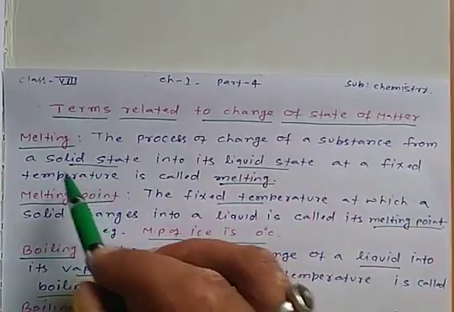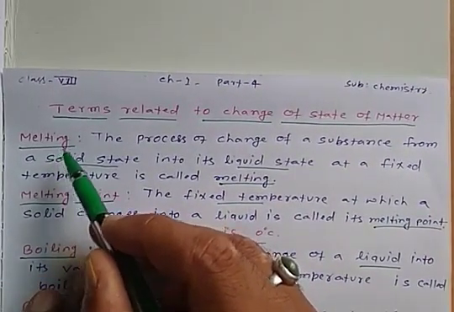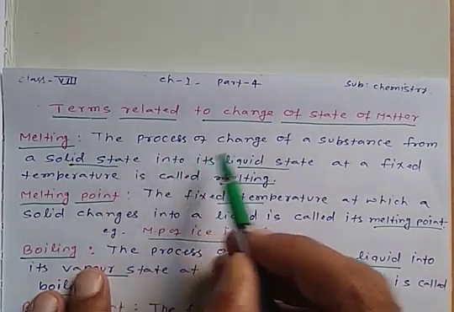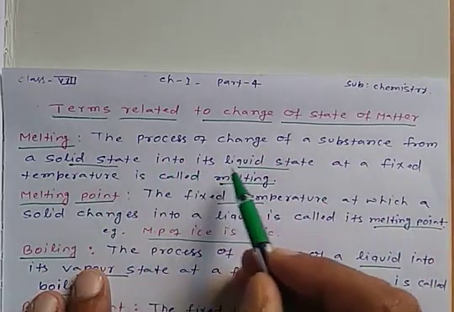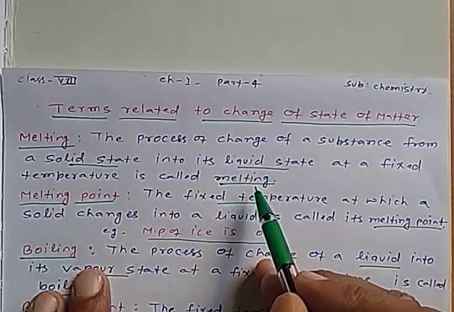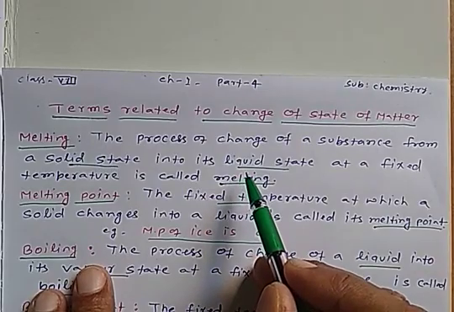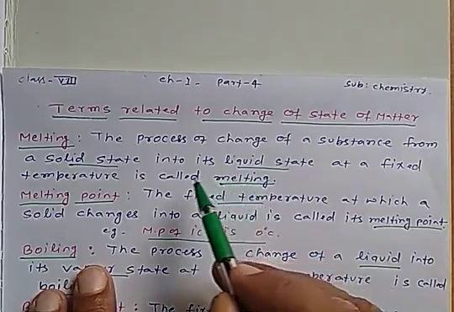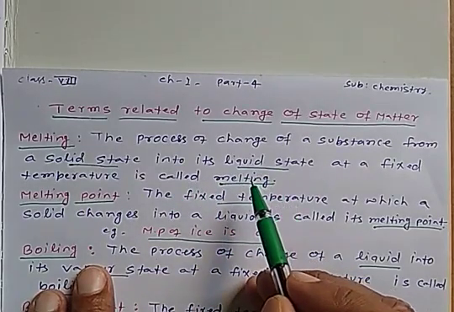Now the term melting. The process of change of a substance from a solid state into its liquid state at a fixed temperature is called melting. So melting is a process in which a substance changes from its solid state into the liquid state at a fixed temperature.